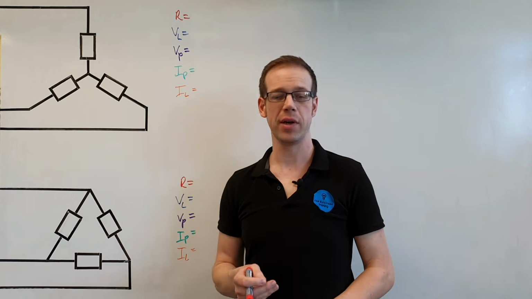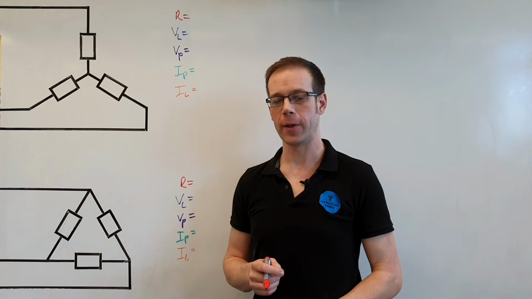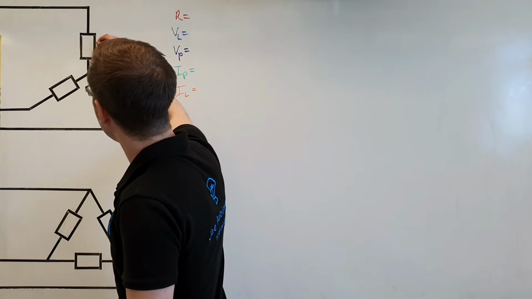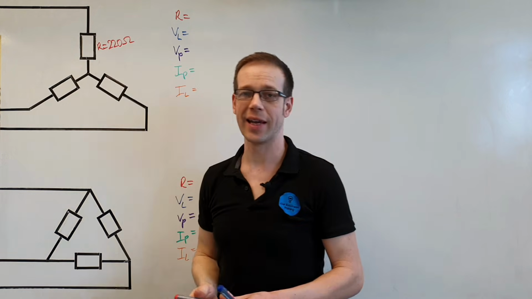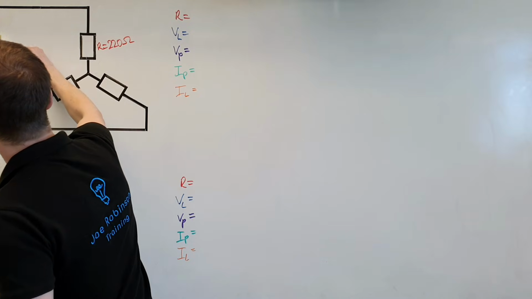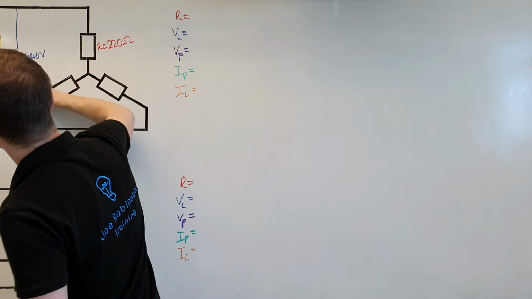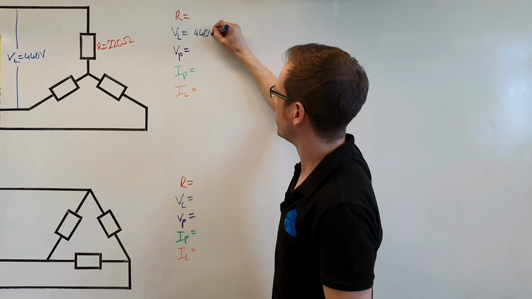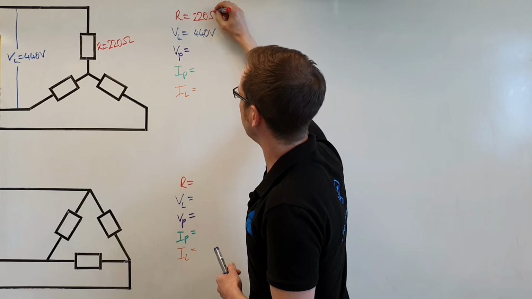Question 5 states that 3 identical resistive loads of 220 ohms are connected in star to a 440 volt supply. So let's fill in the information that we already know. We know that we've got a resistive value here, R equal to 220 ohms, and we know that we've got that connected to a 3-phase supply, so we know that VL is 440 volts, bearing in mind that's the voltage between any two of the supply lines. So we'll fill that information up here as well. We know that VL is 440 volts, and we know that the resistance is also equal to 220 ohms.